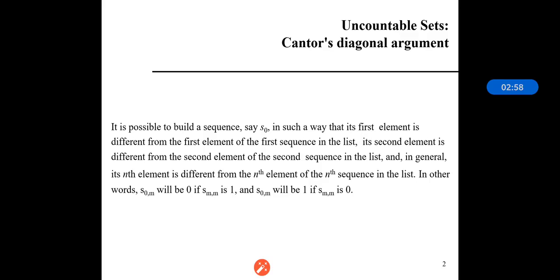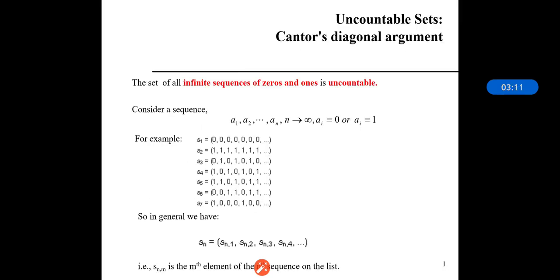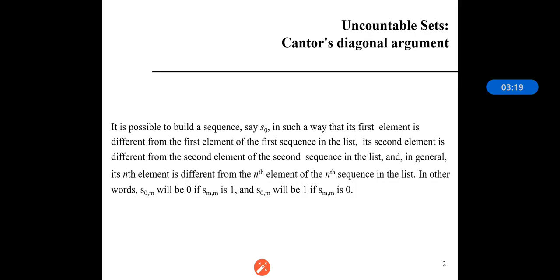Now it is possible to build a sequence, say S0, in which its first element is different from the first element of the first sequence in the list. Means it is possible that here in the first example, the first element is different, and the second element is different from the second sequence. Same way, the third element is different from the next.